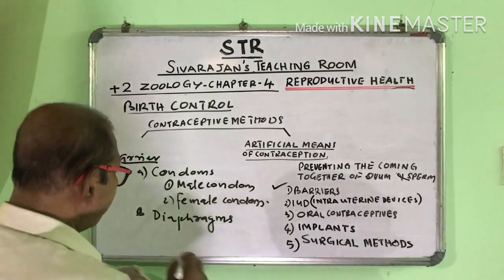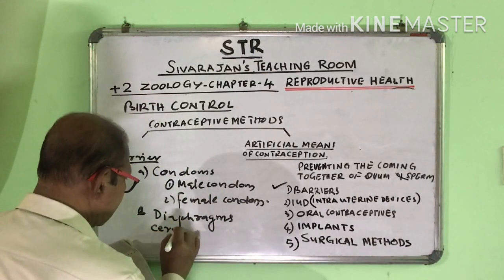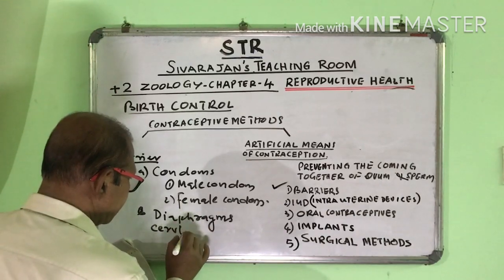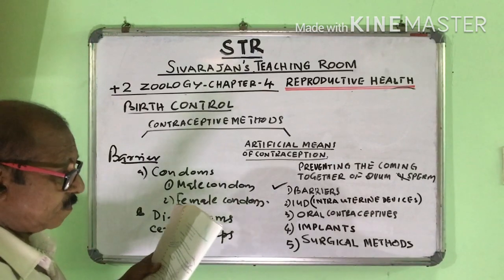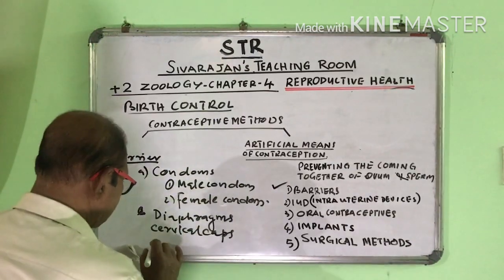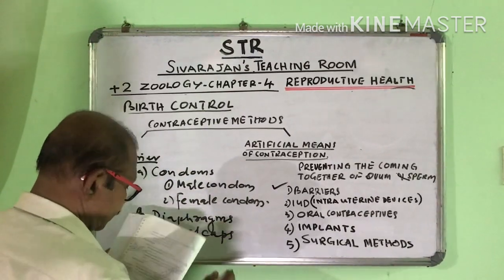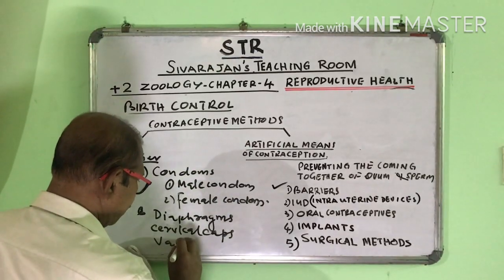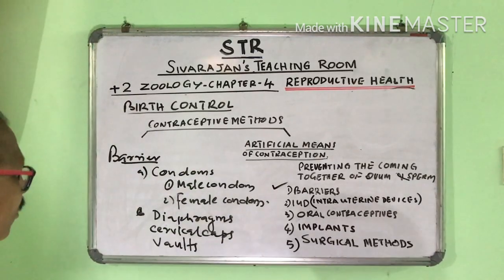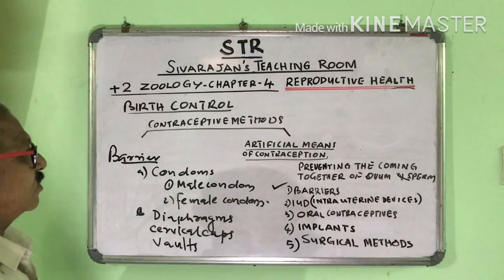Then cervical caps, then vaults, V-A-U-L-T-S. Diaphragms, cervical caps, vaults, etc.